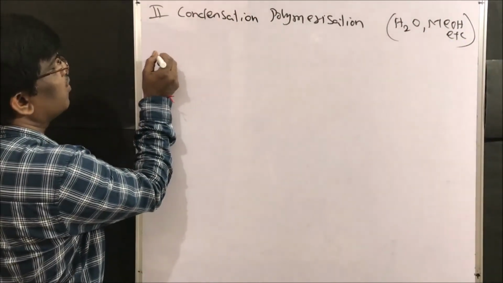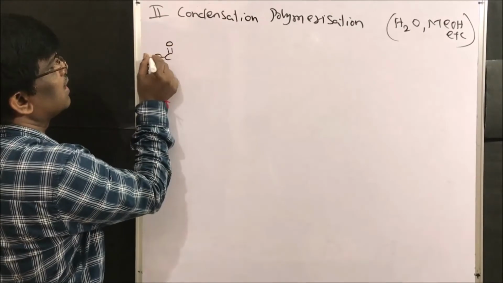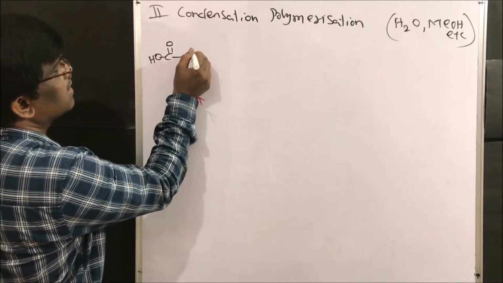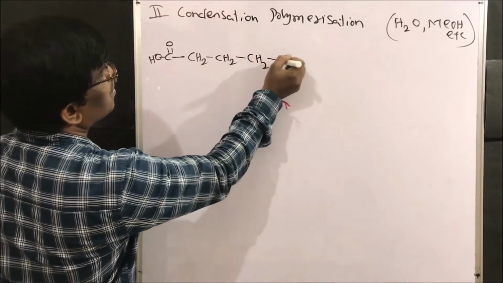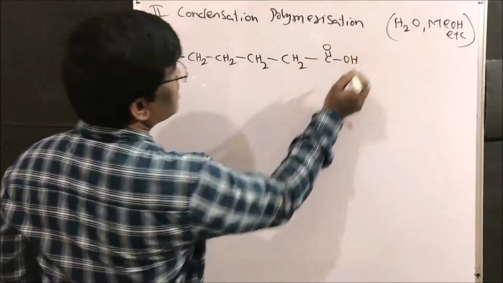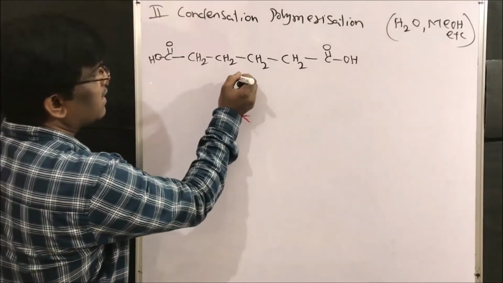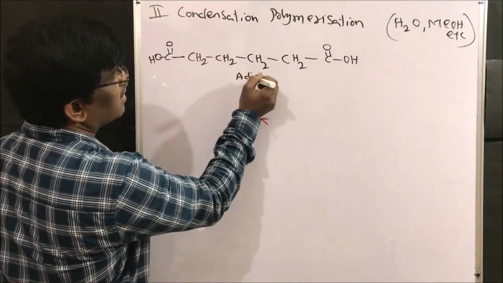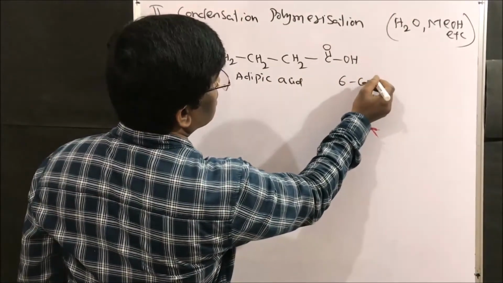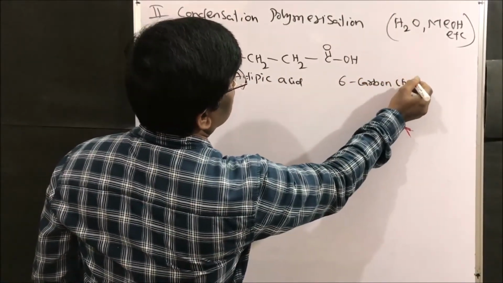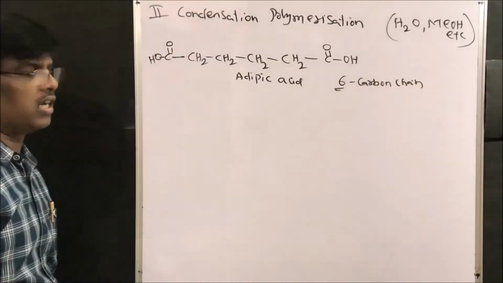Yes friends, let us take one example. Adipic acid. What is adipic acid? It is a dicarboxylic acid, CH2, CH2, CH2, CH2. This is adipic acid. Let us write the name. Adipic acid. How many carbons are there? A 6 carbon chain. So this number is very important.